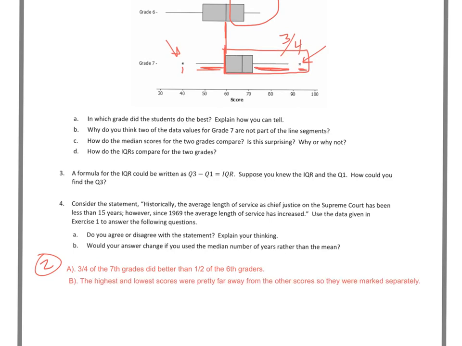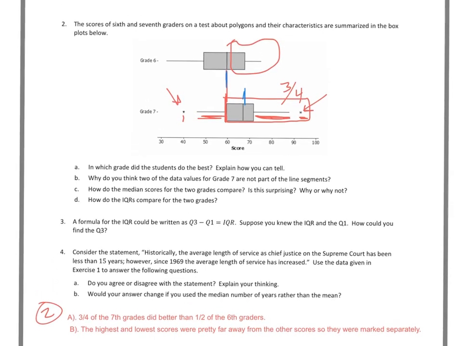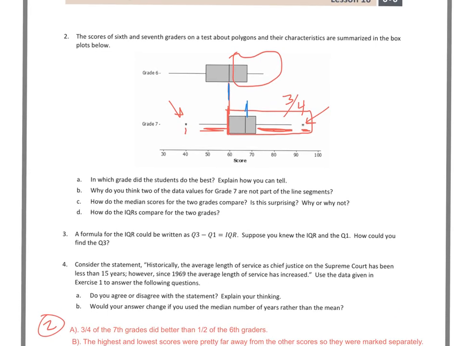Let's take a look at C. How did the median scores for the 2 grades compare? Is this surprising? The median score for 7th grade is right there, and the median score for 6th grade is right there. To me, that's not really surprising because the 7th grade is higher than the median of 6th grade. It makes sense because if they're both answering questions on a test about polygons and their characteristics, I'm going to assume 7th graders are going to do better if 6th and 7th take the same test because they have an extra year of information and knowledge around that topic.